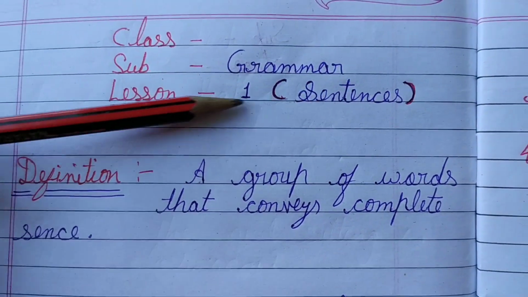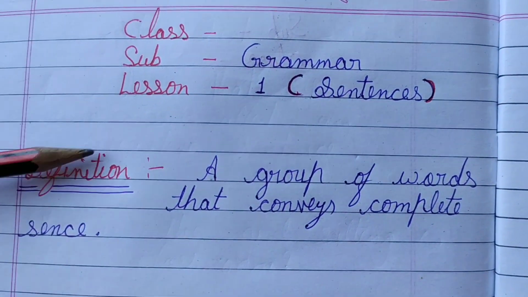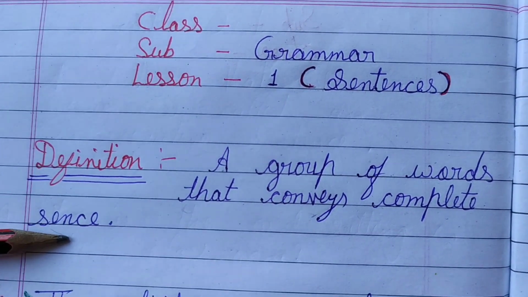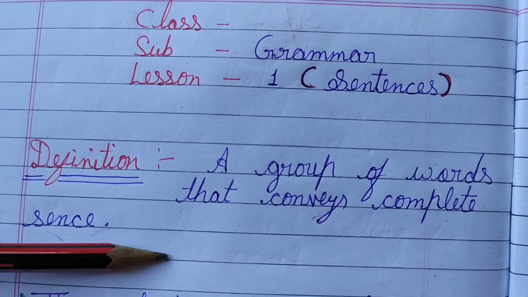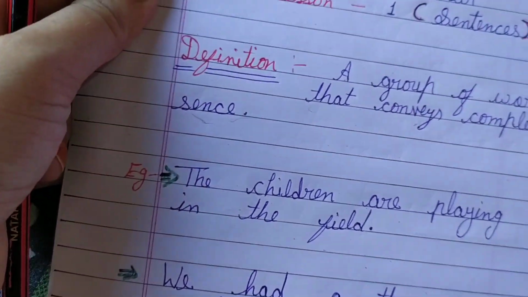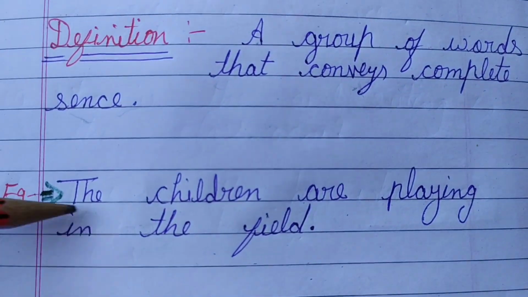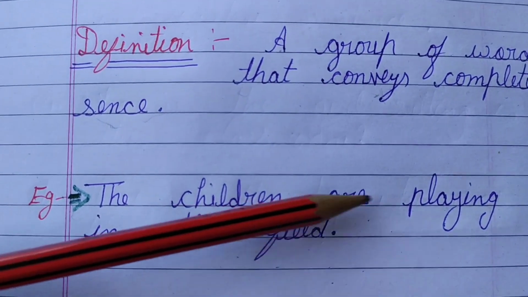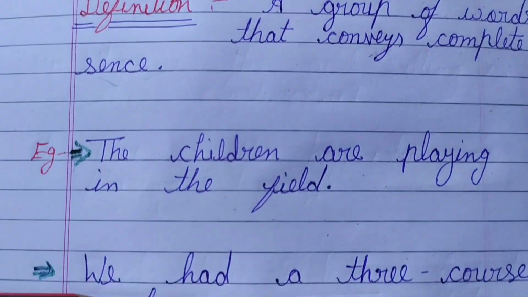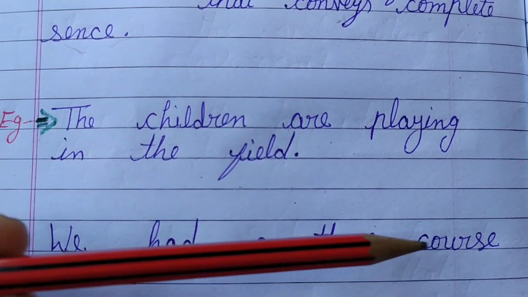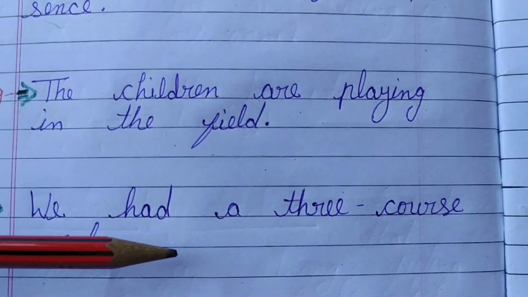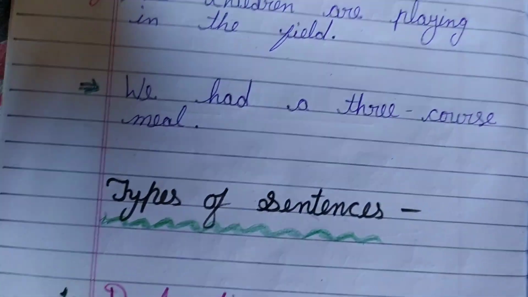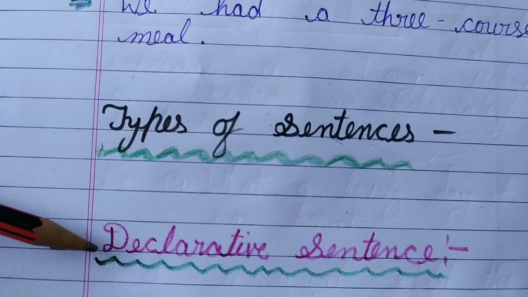Lesson number 1, sentence. The definition: a group of words that conveys complete sense. For example, the children are playing in the field. Next example, we had a 3-course meal. I'll send the pic of this paper.